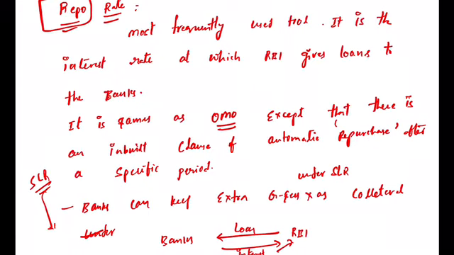Every 2 months RBI will tell, openly it will say to all banks and even to the government and even to the people, to the whole market, it will announce how much CRR is, how much SLR is, how much repo rate is, how much reverse repo rate is. RBI announces in the bi-monthly monetary policy. So according to it, under the repo rate, any bank can take a loan at some prescribed interest rate, that is called repo rate, from the RBI. But for that, the collateral should be put. That collateral is the extra government securities that are bought by the bank under the SLR.